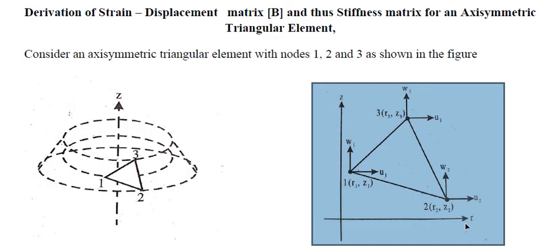Here r is the radial direction and z is the longitudinal direction, which we should take care of. Now, if I take this triangular element, one more direction is theta, because I am rotating this element.